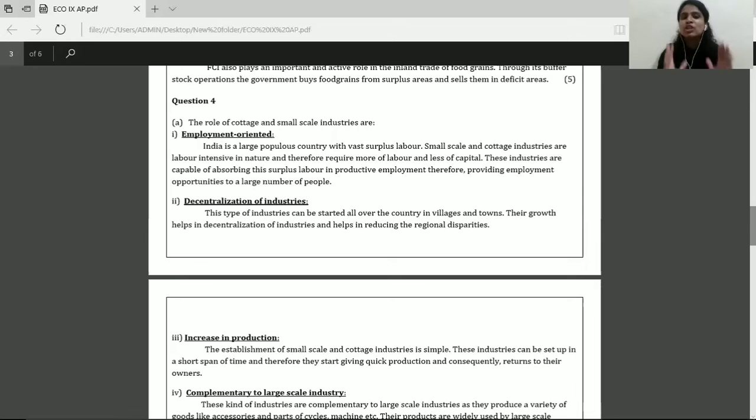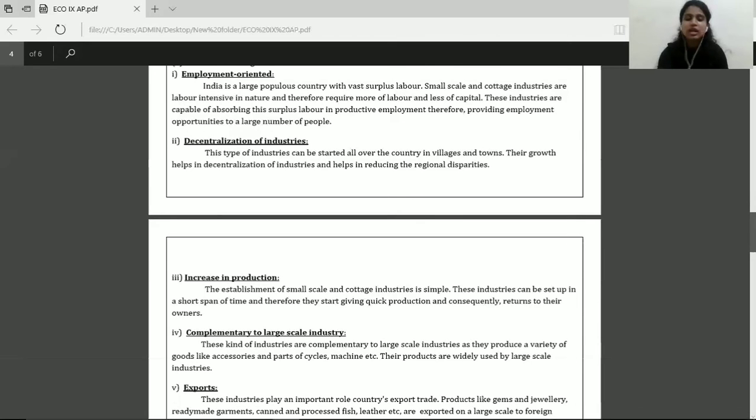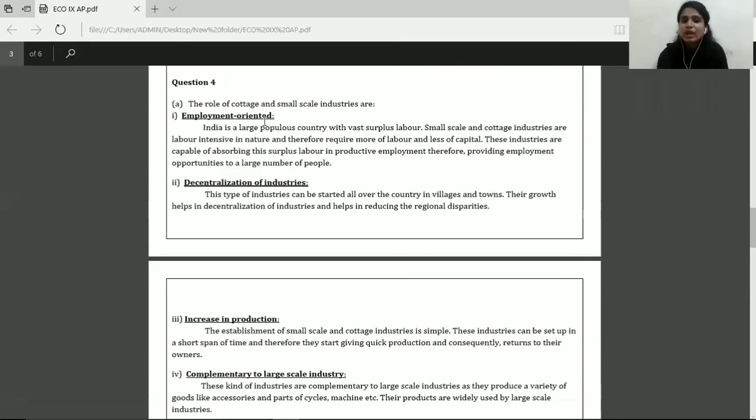There is no compulsion to learn only these set of roles that I have mentioned in the solution video. You can choose to write any role of your liking, whatever you are comfortable with, right? But you have to write 5 roles for 5 marks. You will create your head points, number those head points, and explain those roles or those head points.